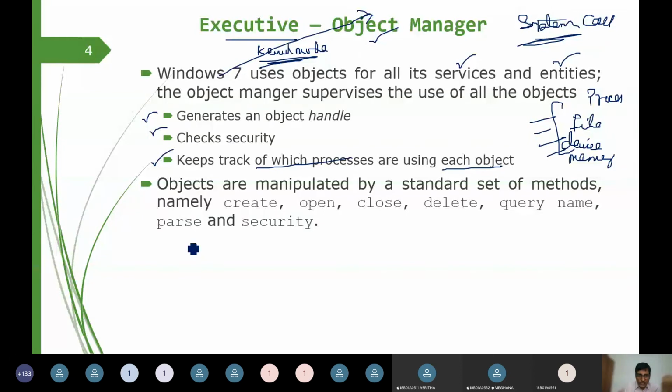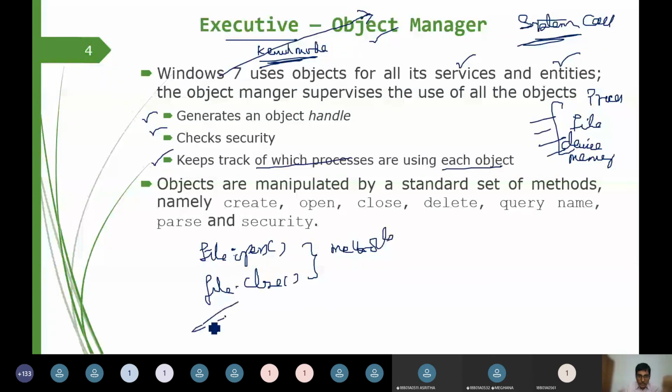Then if a file is going to be an object, we can say file dot open. Similarly, if I say file dot close, all these aspects we are going to call methods. These we are going to call classes. So those are creating a file, opening a file, closing a file, deleting a file, and providing some security over a file. Those aspects are all listed out here.